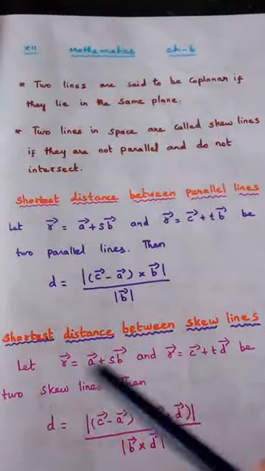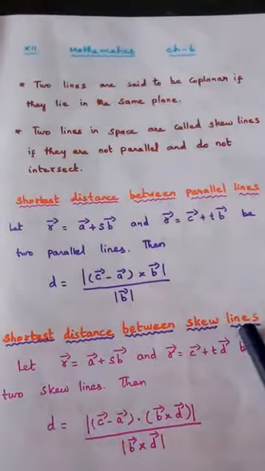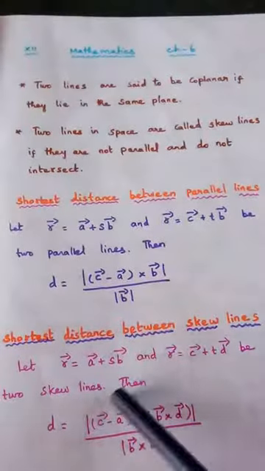The next heading, shortest distance between skew lines. This was the shortest distance between parallel lines, and this is skew lines.